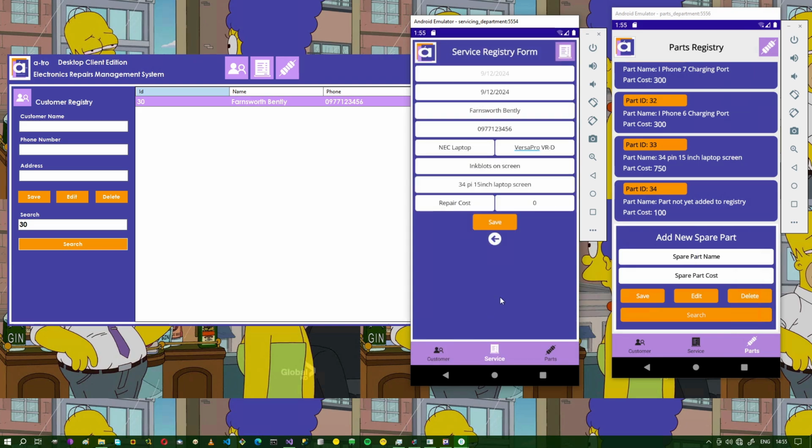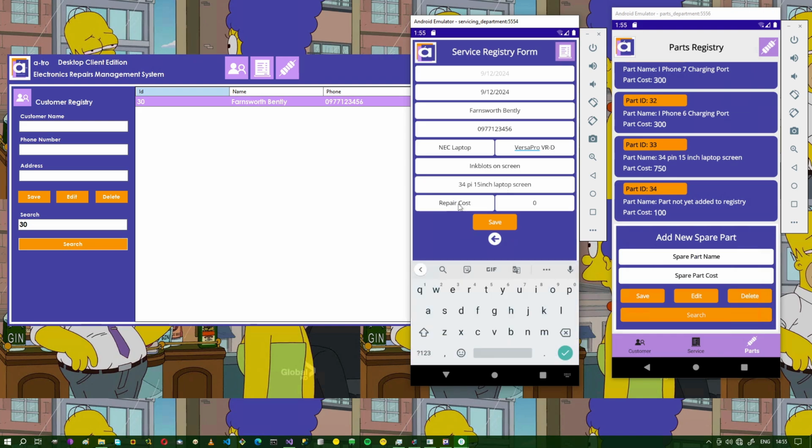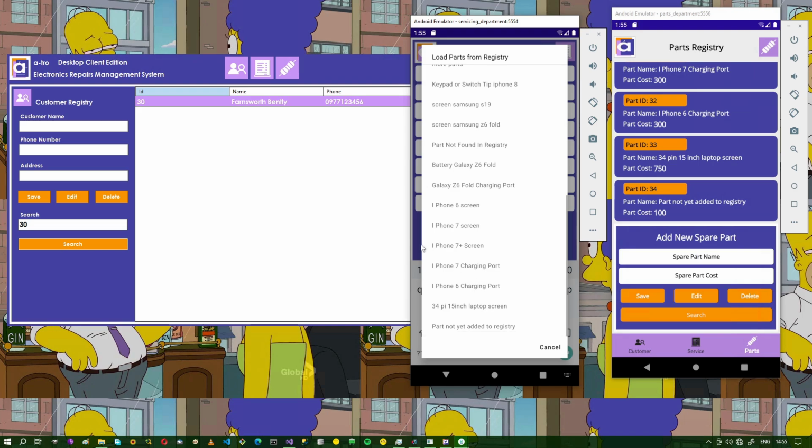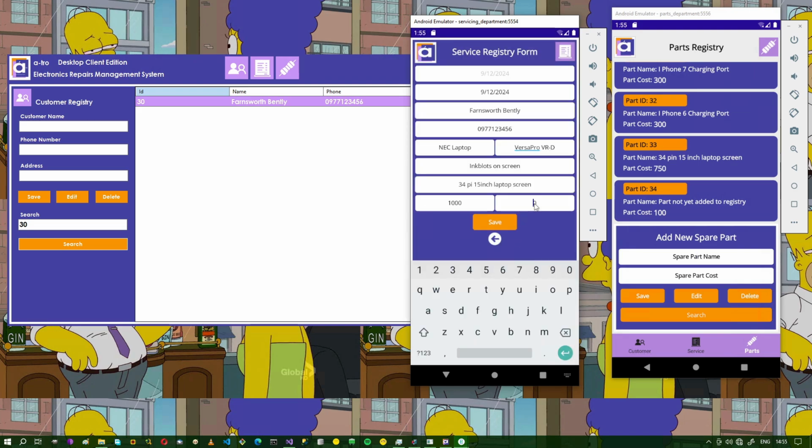I'll select this for now. And repair cost, that will be 100. It hasn't loaded the price, so I'll just do this. So press cancel there. Sorry about that.